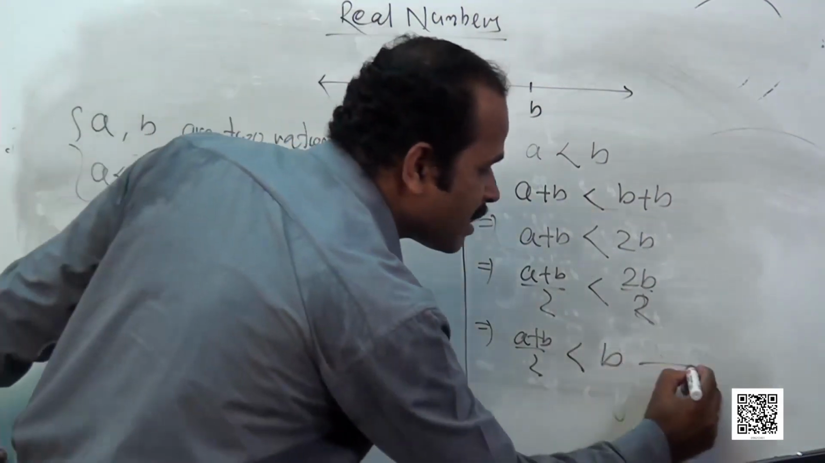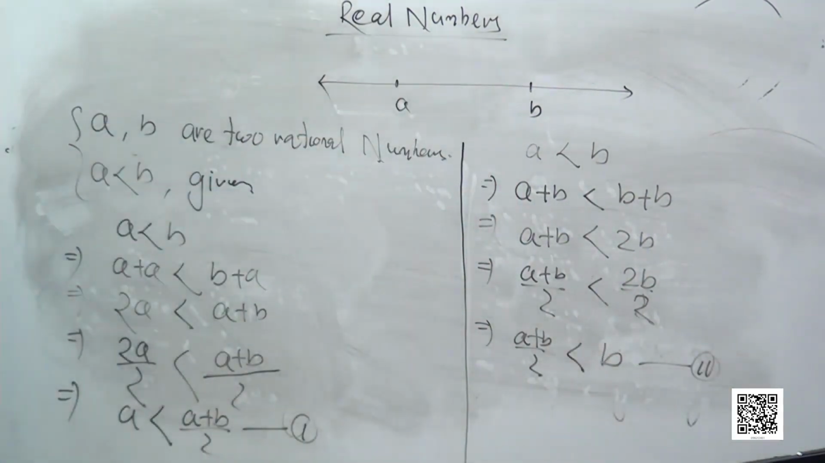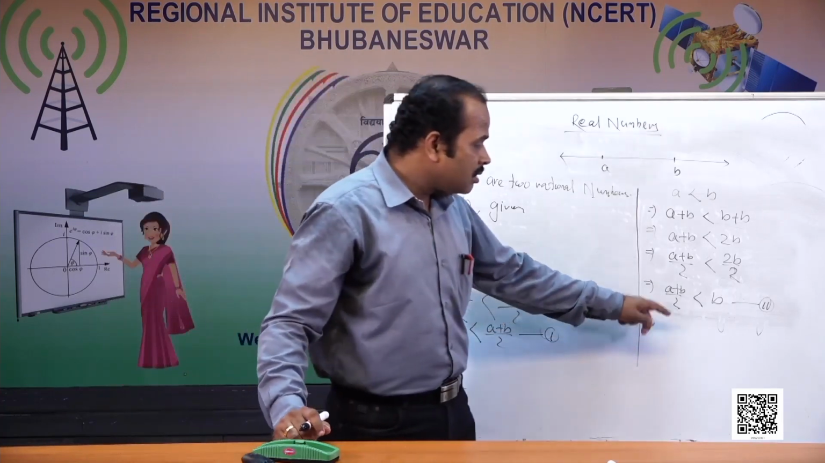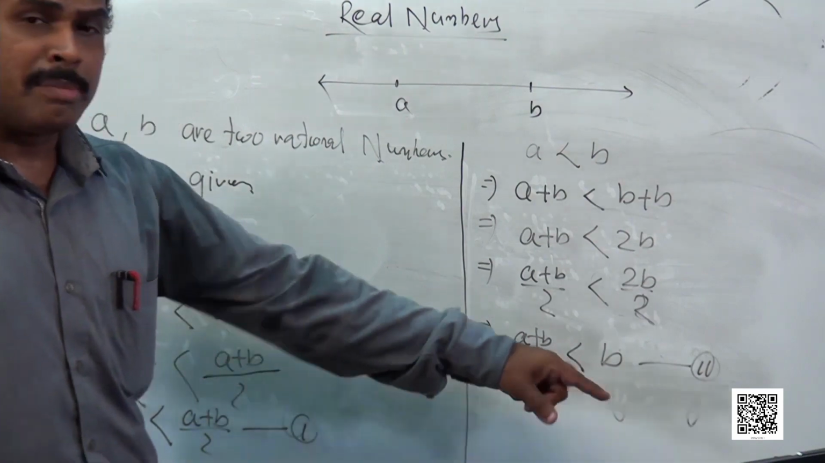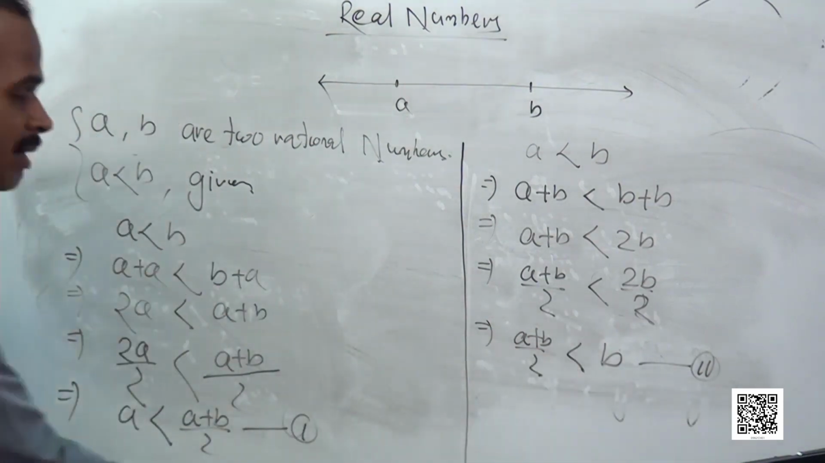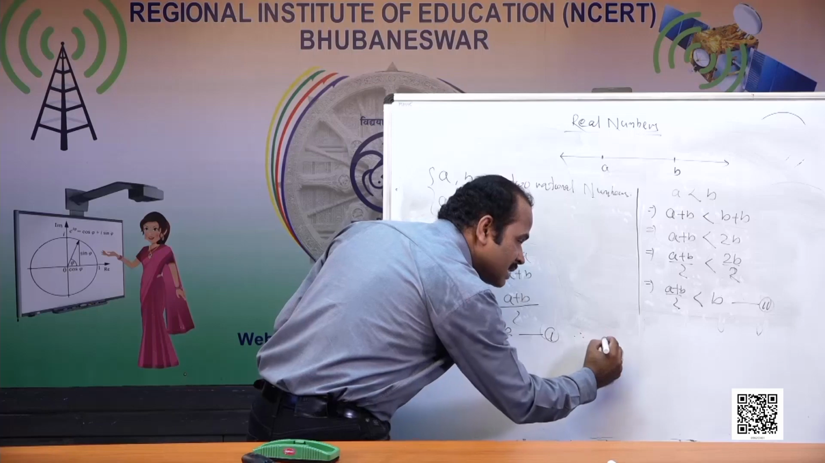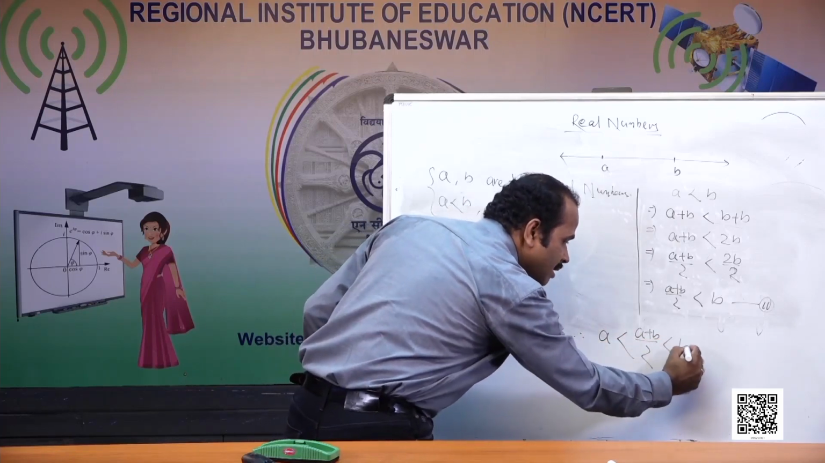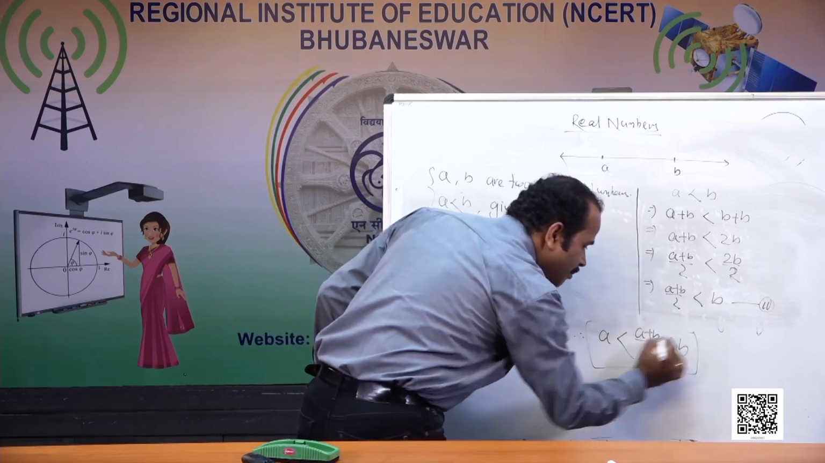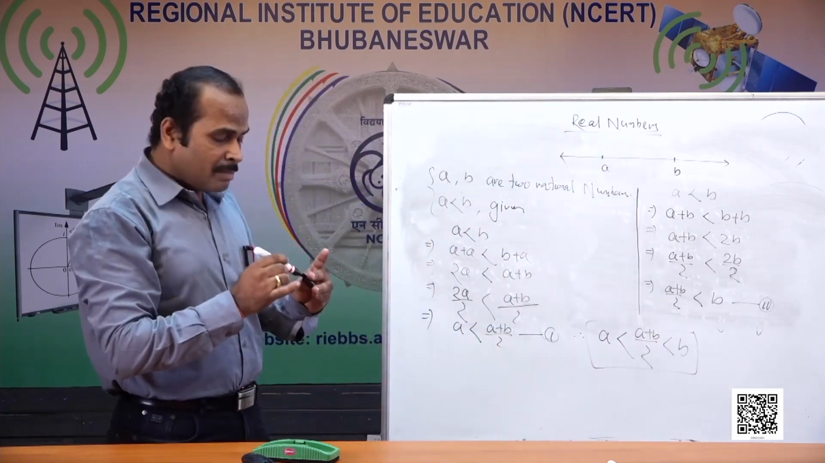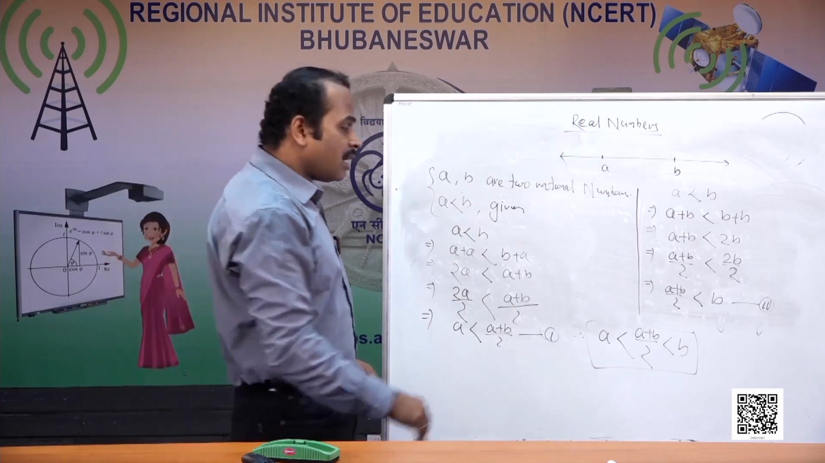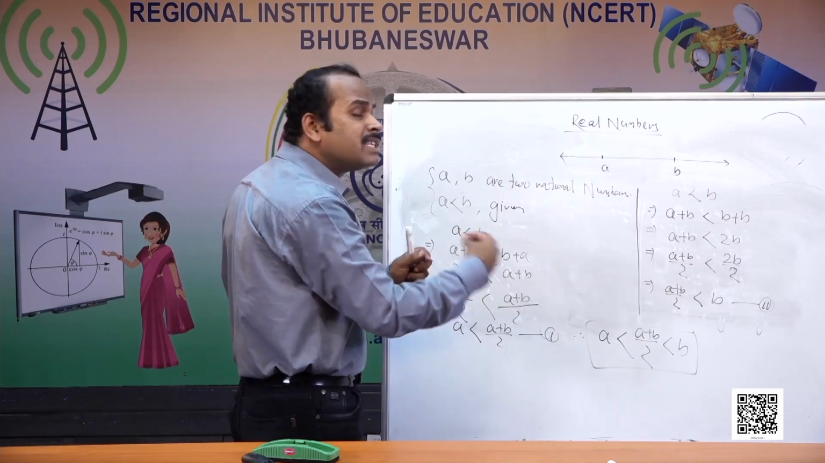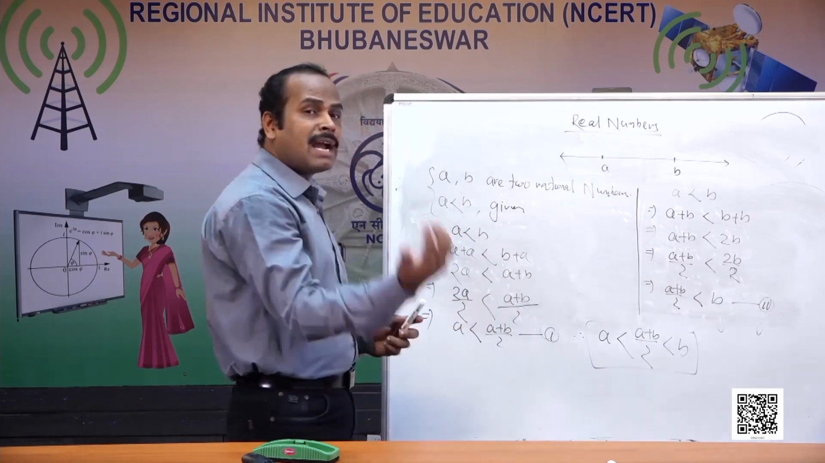So let me make it statement 2. Now I had already got a less than (a plus b) by 2, and now I got (a plus b) by 2 is less than b. Now combining the statements, I will finally get a is less than (a plus b) by 2, which is less than b. That means if a and b are two rational numbers given, we can find (a plus b) by 2, another rational number which lies within this a and b, which is more than a and less than b.